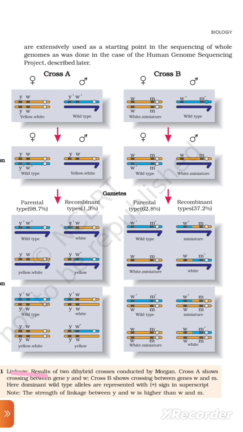Figure 4.11: Linkage. Results of two dihybrid crosses conducted by Morgan. Cross A shows crossing between genes y and w. Cross B shows crossing between genes w and m. Here, dominant wild type alleles are represented by the plus sign in superscript. Note that the strength of the linkage between y and w is higher than between w and m.